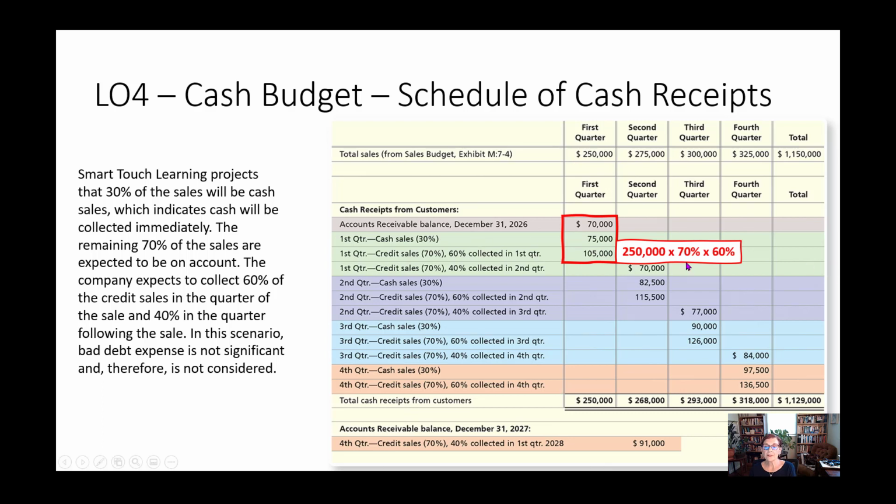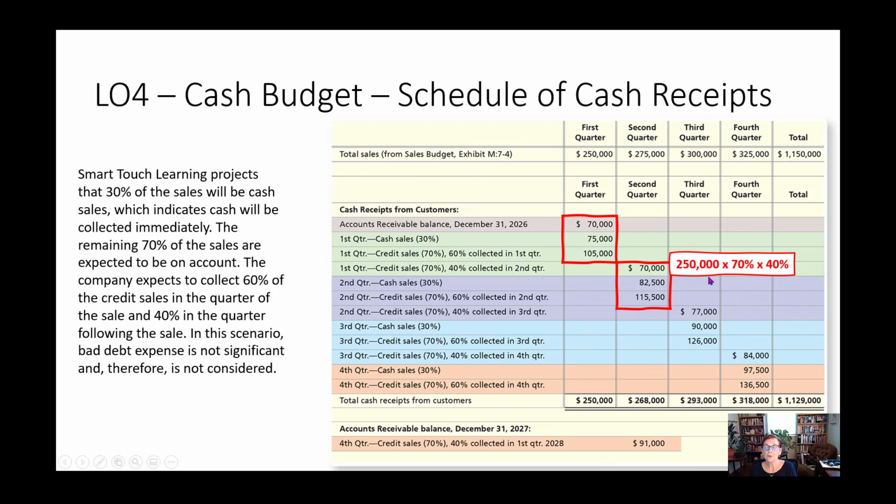Then, of our credit sales, $250,000 times 70% are our credit sales. Of those, we're going to collect 60%. So the $105,000 is the sales times the 70%, which are credit sales, times 60% getting collected in this quarter. Now the rest are going to be collected in the next quarter. All right. Notice that if you add up these three green numbers, you're going to get your first quarter's sales, right? They're all collected between the first and the second quarter. All right, so now the part that's collected in the next quarter is the $250,000 times 70% times the 40% that's collected in the quarter after the quarter of sale.